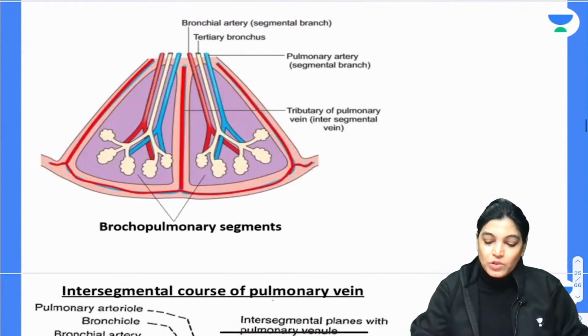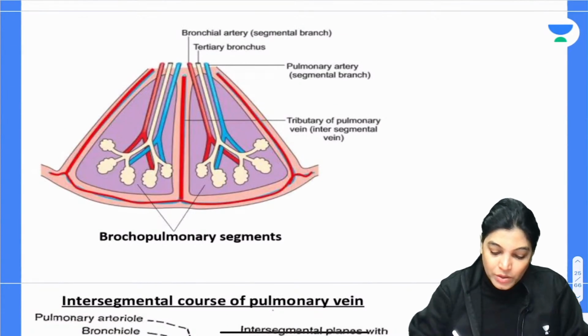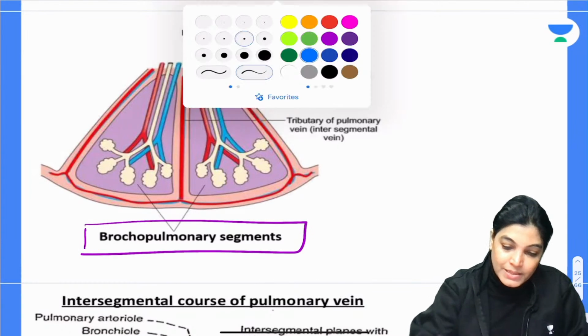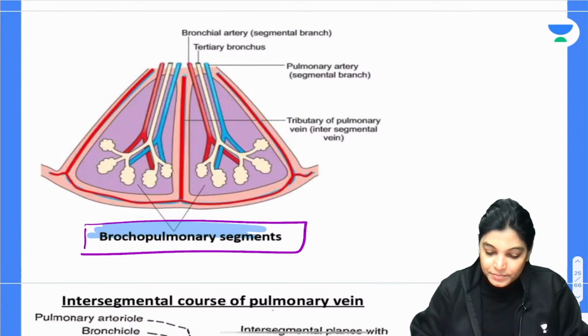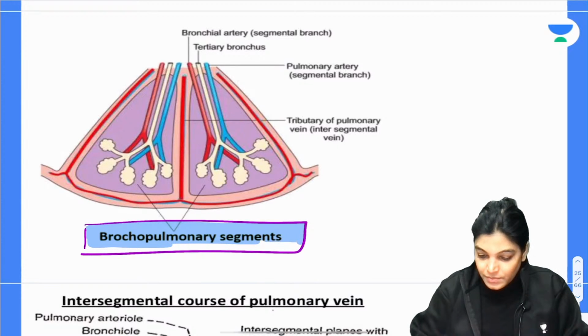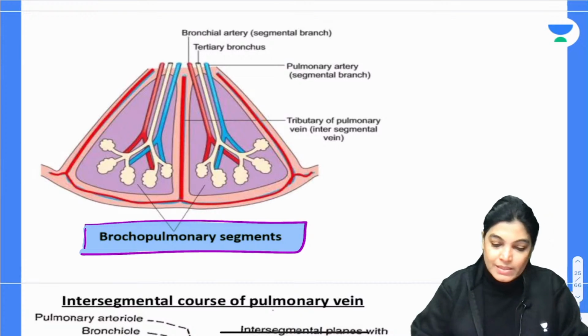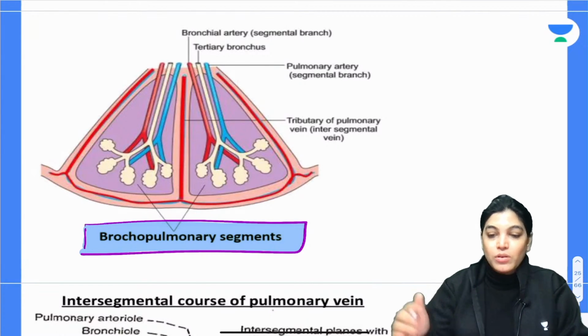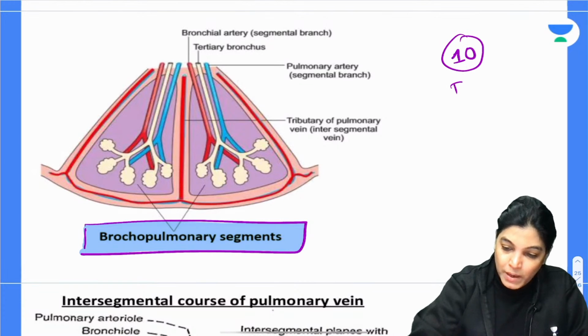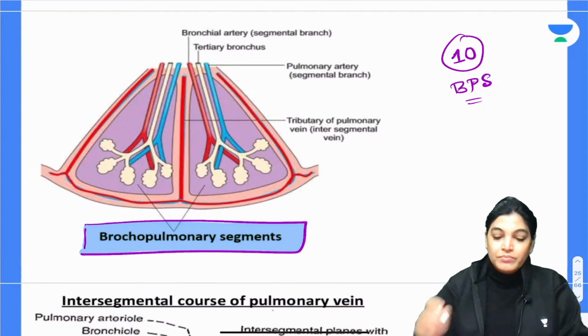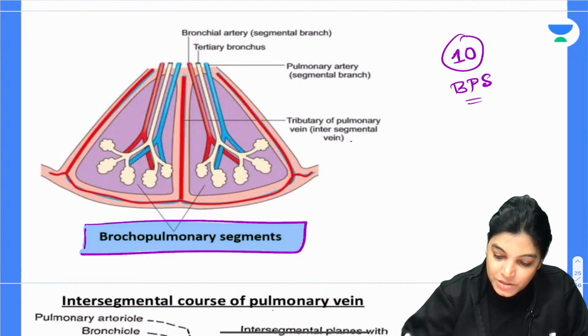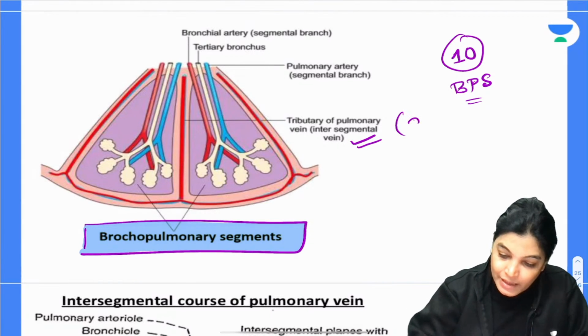Now, you can appreciate the same thing in this diagram, which shows the exact definition of bronchopulmonary segment. There are a total of 10 bronchopulmonary segments each for the right and left lung, and the tributary of the vein lies intersegmental.